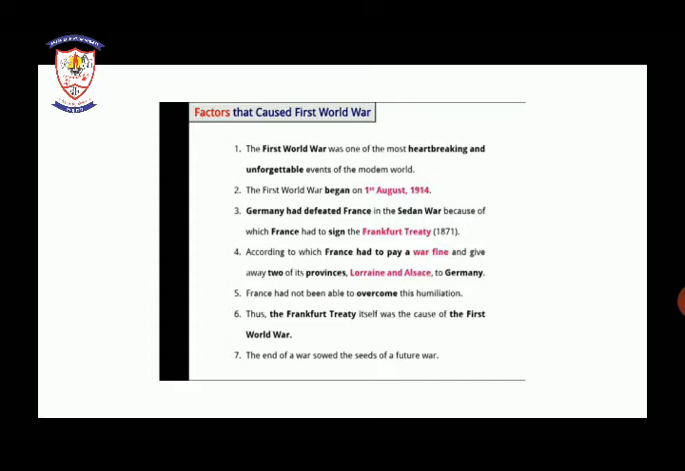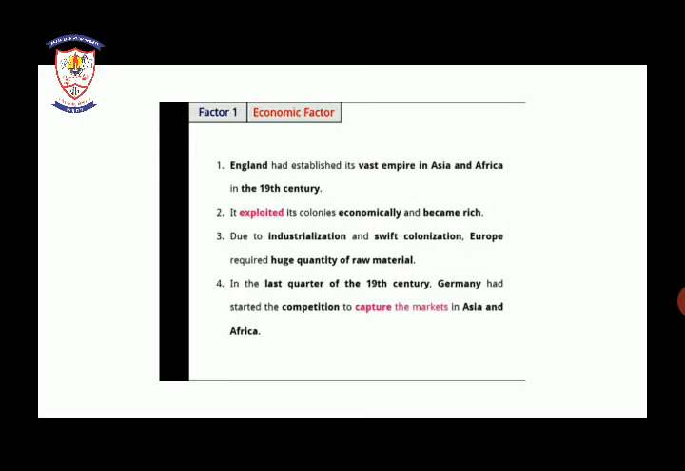Now, we have seen that France came into very bad conditions, because the German people had taken the provinces from France after the war. This Frankfurt Treaty led to the First World War. The end of the war sowed the seeds of a future war. So we will now see the factors which affected the First World War.